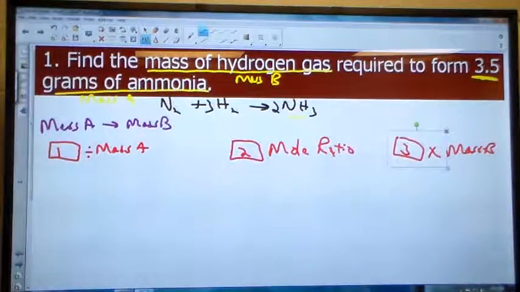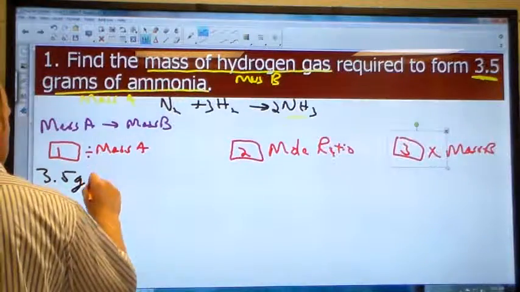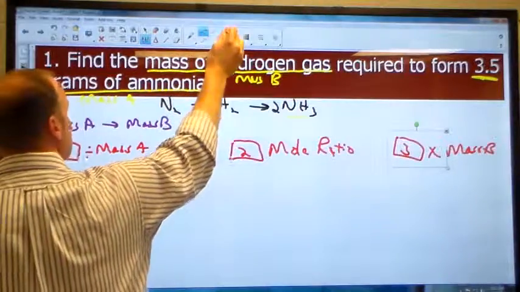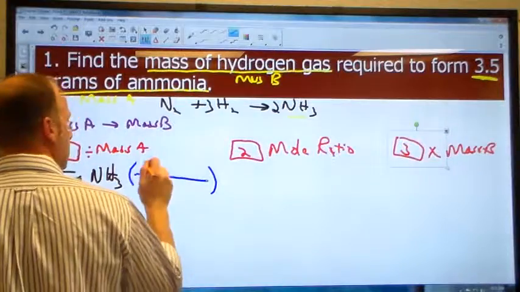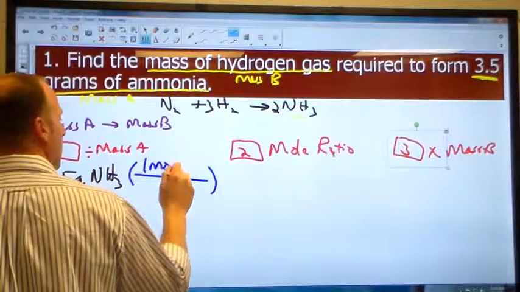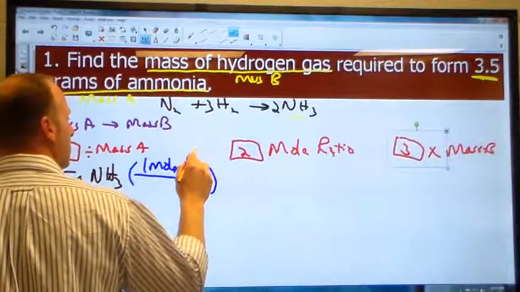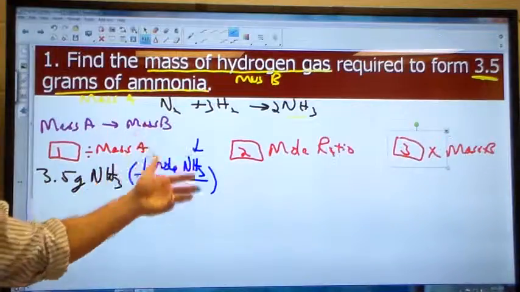So starting with the given, 3.5 grams NH3. The first conversion is divide by the mass of A. So I have 1 mole of NH3. Now what's going to change in your homework is that compound. It's the same step, it's just we may be dealing with a different compound.